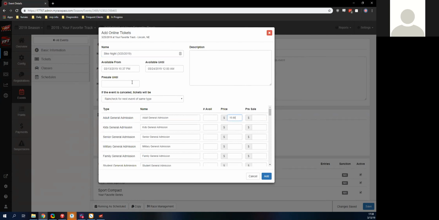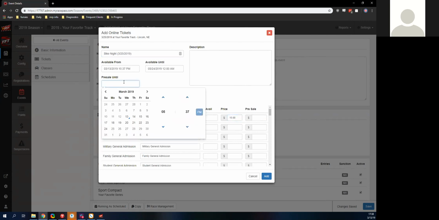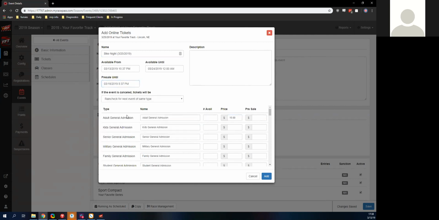We're also able to put in a pre-sale price. So let's say for this event, if you buy within the first 3 days, if you buy over this weekend, I'm going to actually make it a little bit better. Let's get rid of the zero there. We're going to go for, you can save $2.50. So we can actually create that.